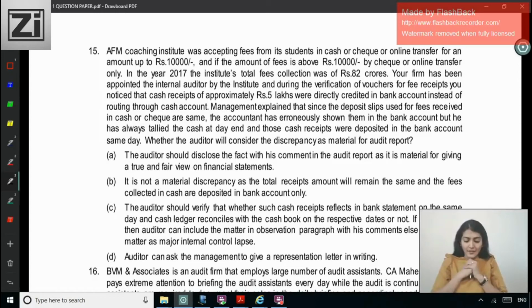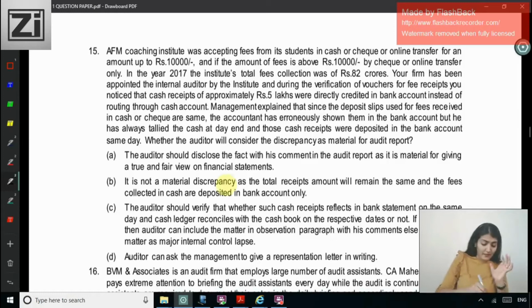Right, whether the auditor will consider the discrepancy as material for the audit report. The auditor should disclose the fact with his comment in the audit report as it is material for giving a true and fair view of the financial statements. It is not a material discrepancy as the total receipts amount will remain the same and the fees collected in cash are deposited in bank account only.